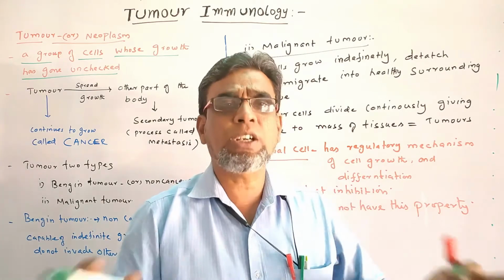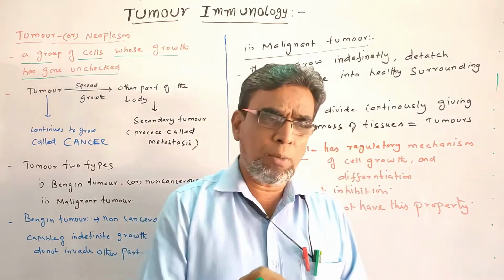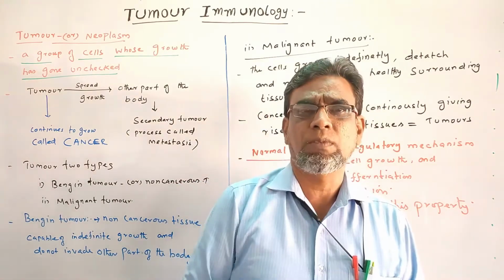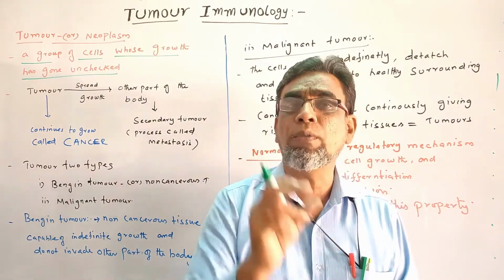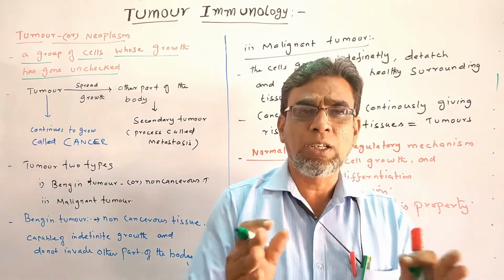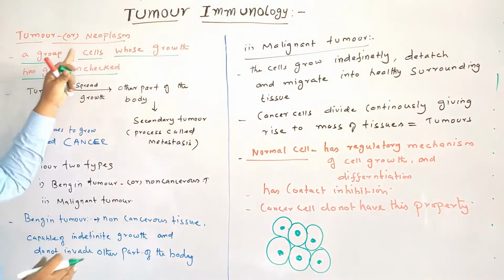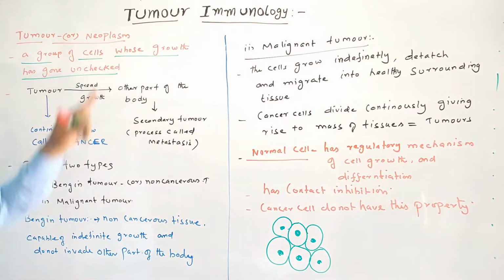Each normal cell has a check: where to grow, how to grow, when to grow. Here there is no check. So an unchecked growth is called a tumor, or neoplasm.